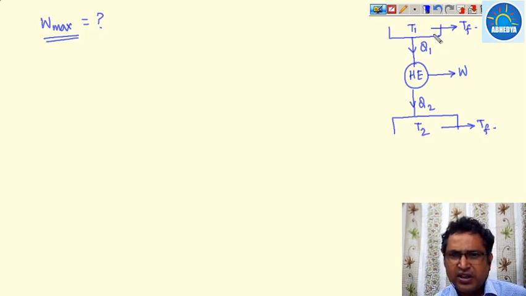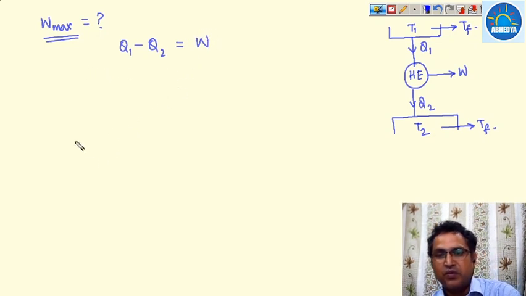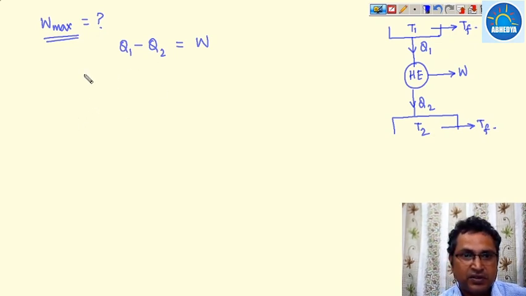Okay, so this is a body. Its initial temperature is T1 and it reaches the final temperature Tf. And this is the body whose initial temperature is T2 and it reaches the temperature Tf. So Q1 minus Q2 is equal to W. So we have to find out this W. What is this maximum? Now what is the Q1? What is the value of Q1?